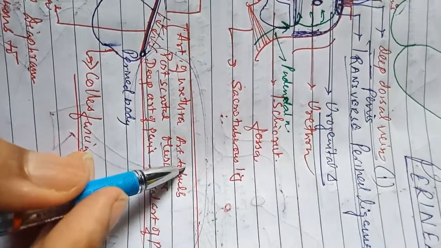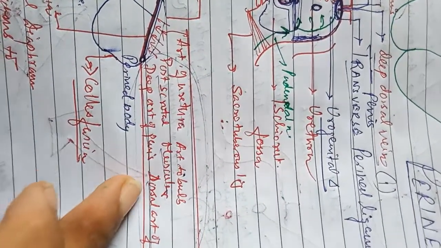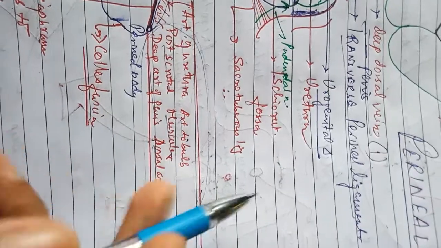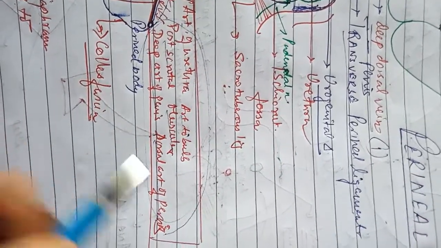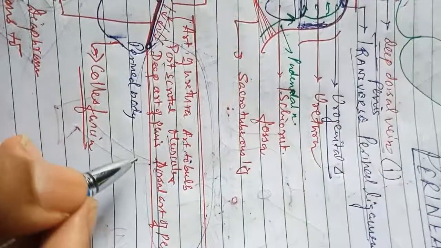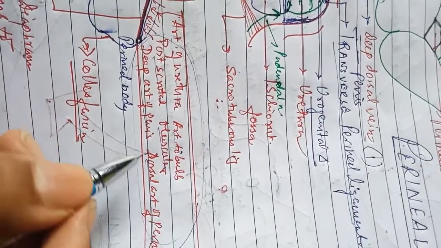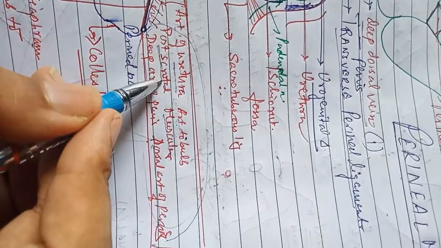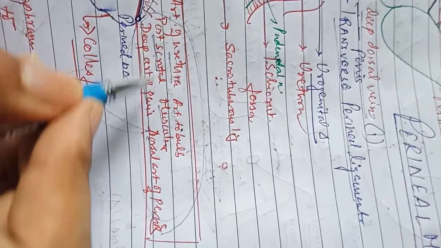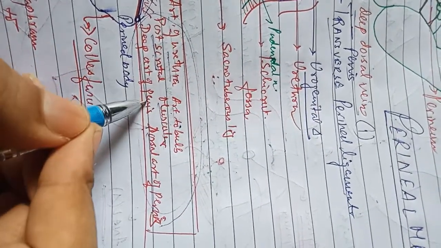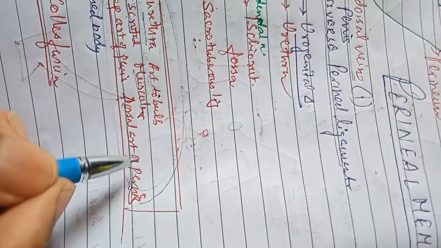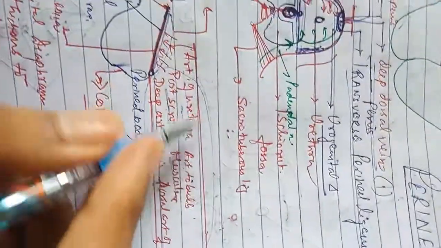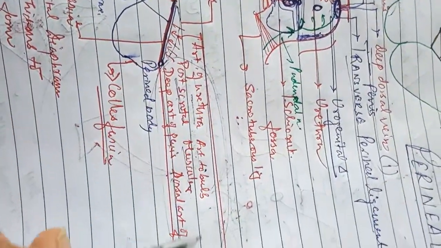In the case of male, these are the structures which pierce the perineal membrane. Now in the case of female, the structures which pierce the perineal membrane are the artery to the urethra, the posterior labial branch in place of the posterior scrotal, the muscular branch, the deep artery of the clitoris, the dorsal artery of the clitoris, and the artery to the bulb, that is the bulb of the vestibule. So these are the structures which pierce the perineal membrane in the case of female.